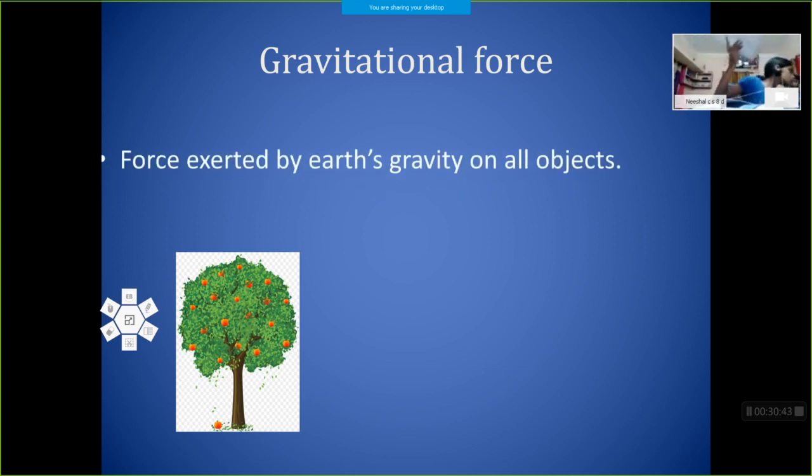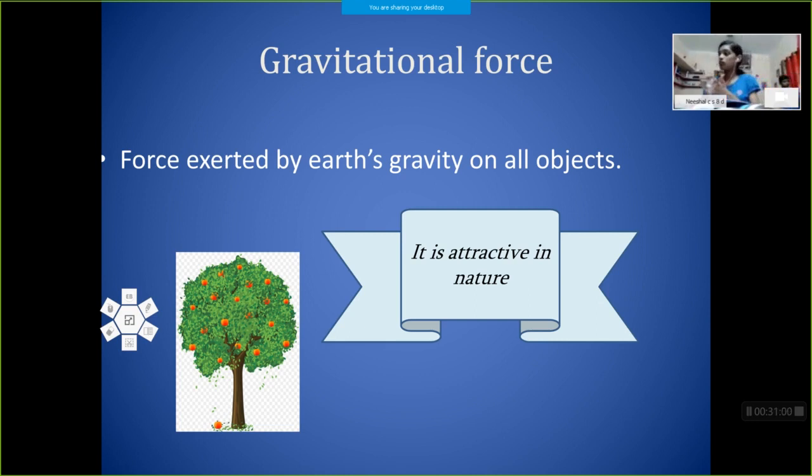The force exerted by Earth's gravity on all objects is called the gravitational force. It is because of gravitational pull that objects thrown into the air fall on the ground. So unlike magnetic and electrostatic force, the gravitational force is always attractive in nature.